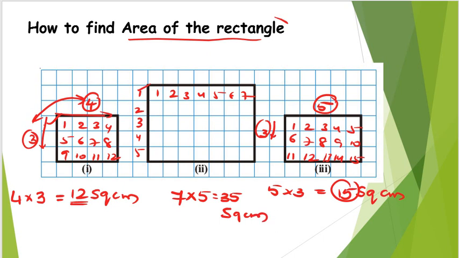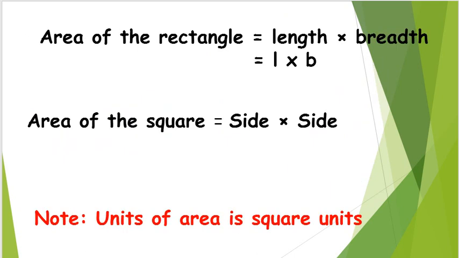So directly, what I can say, the area of rectangle is nothing but the number of squares lengthwise and the number of squares breadthwise. If you multiply them, then you are going to get the area of rectangle, right? So from that we can deduce the formula. So what is area of rectangle? Area of rectangle is nothing but length into breadth. Area of rectangle is nothing but length into breadth, right?